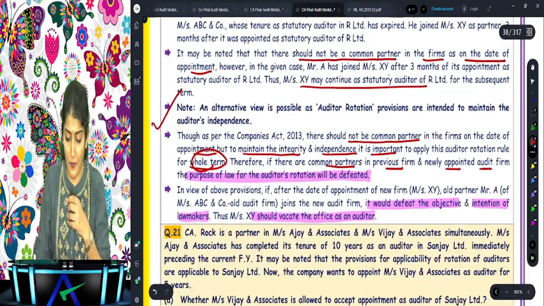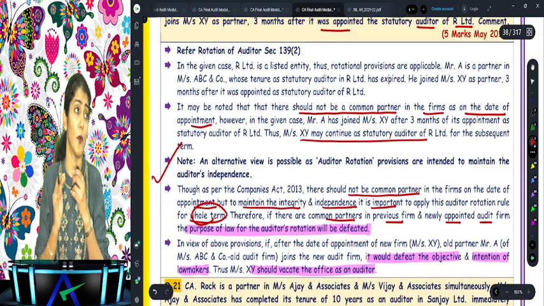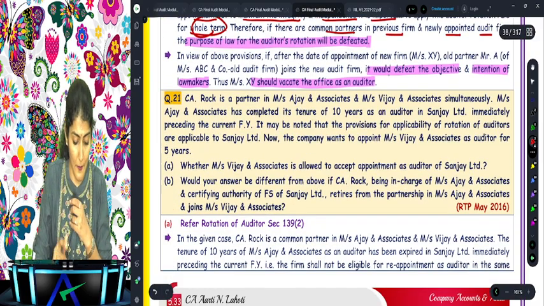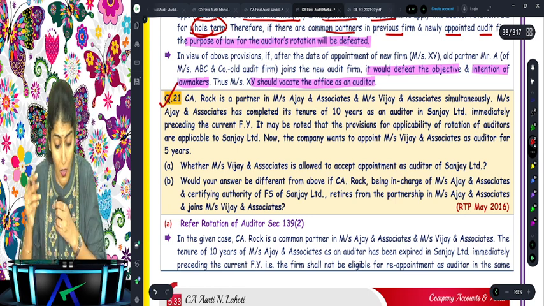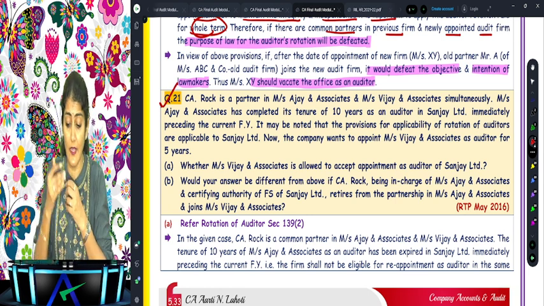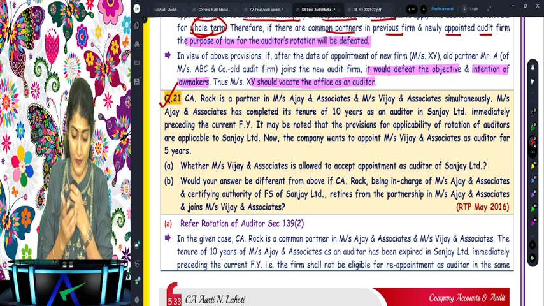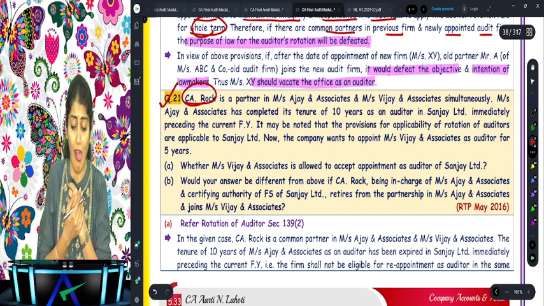Right, this is how it has been given in the suggested answers of ICAI only. Okay, right. Now coming to question number 21. CA Rock is a partner in Ajay and Associates and Vijay and Associates simultaneously. That means CA Rock is a common partner.